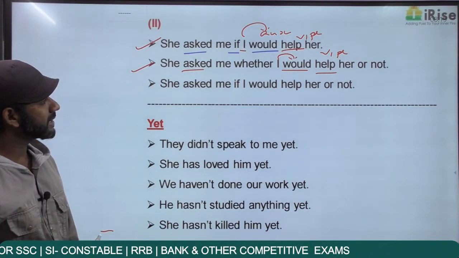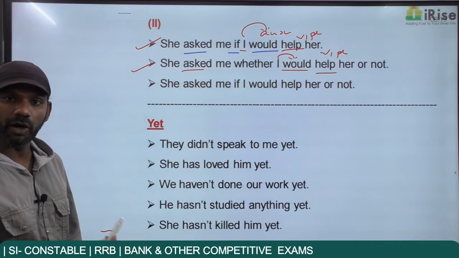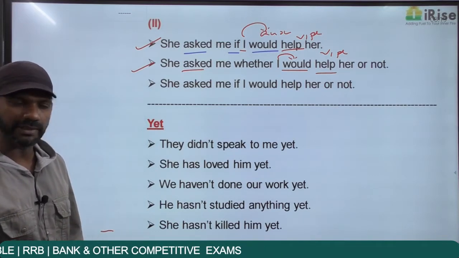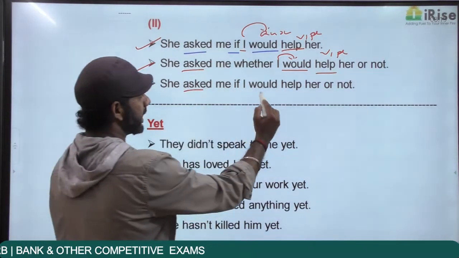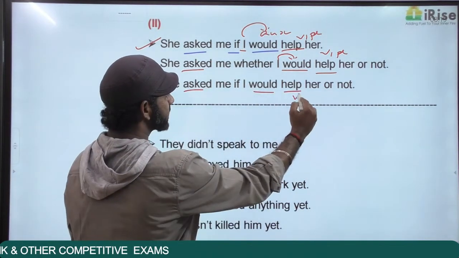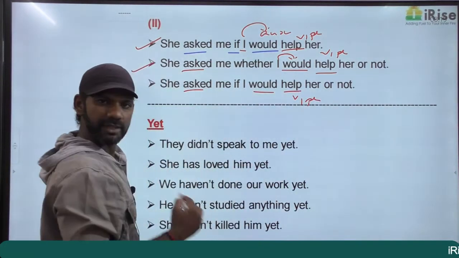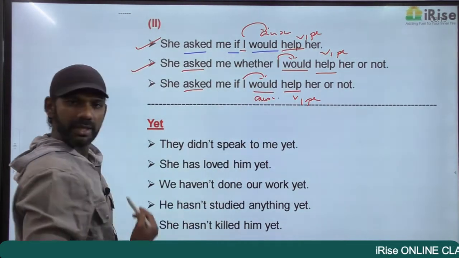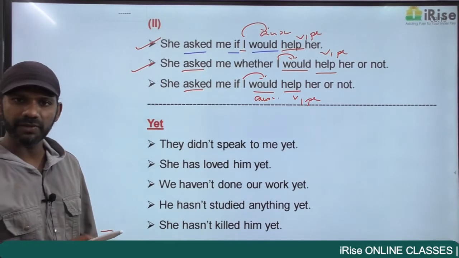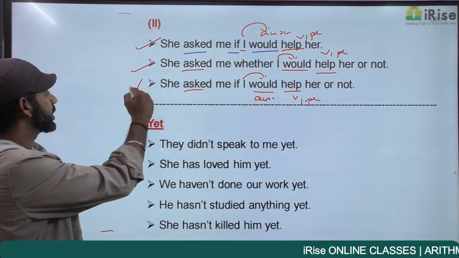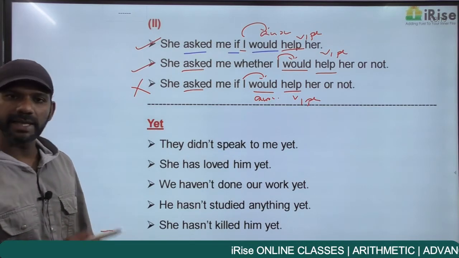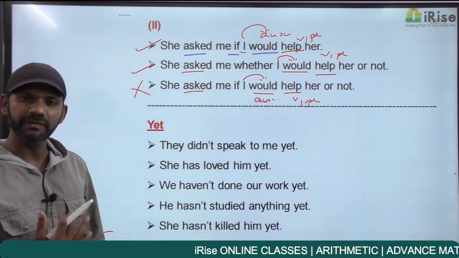She asked me if I would help her or not. I said whether can be used for if, and if can be used for whether. Started in the past, ended in the past. Would plus V1 plural. That is fine. The auxiliary verb is coming after the pronoun, not an interrogative sentence, that is also fine. But I say this statement is grammatically wrong, because the rule is this. As I said, if can be used for whether and whether can be used for if.